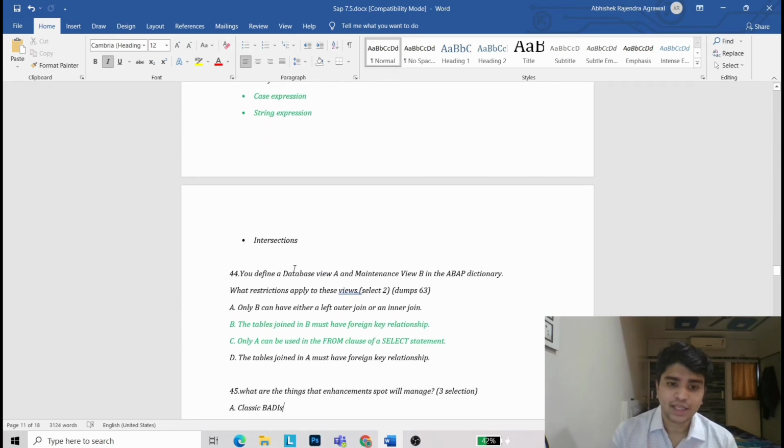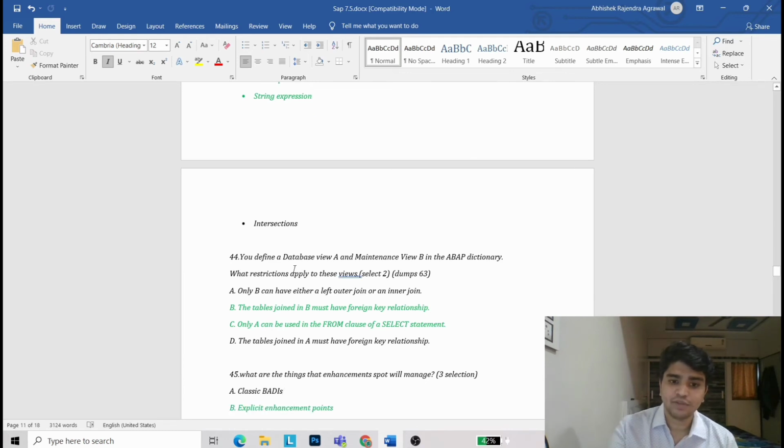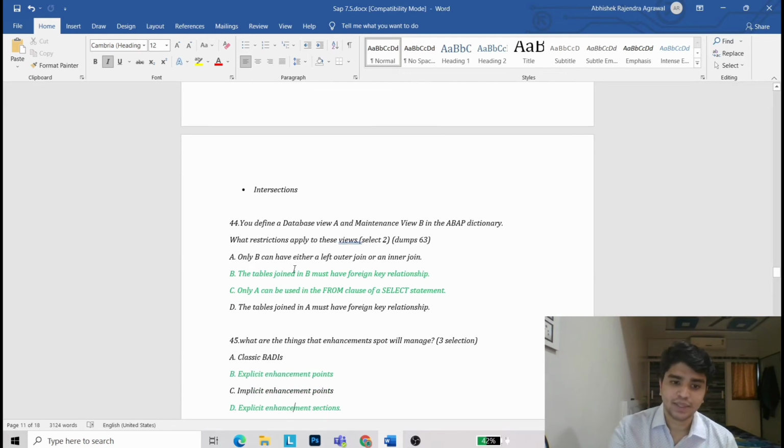Now you define a database view A and a maintenance view B in the ABAP dictionary. What restriction applies to these views? The tables joined in B must have a foreign key relationship. Only A can be used in the FROM clause of a SELECT statement.